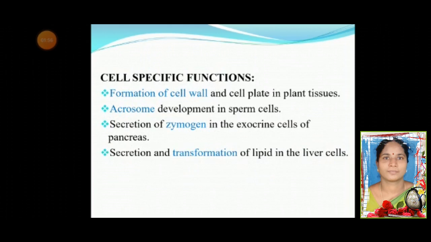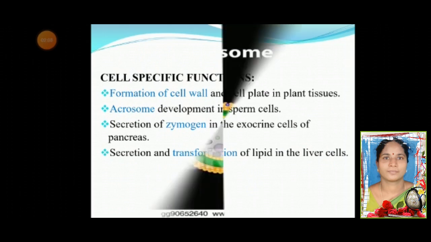Cell specific functions. Formation of cell wall and cell plate in plant tissues, acrosome development in sperm cells, secretion of zymogen in the exocrine cells of the pancreas, secretion and transformation of lipid in the liver cells.